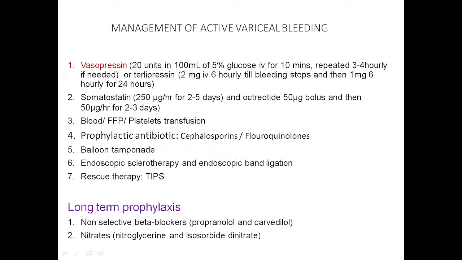Then, if patient is having anemia, then you have to give blood. Patient is having increased prothrombin time, so you will give fresh frozen plasma. If patient is having thrombocytopenia, then you will give platelets. Then prophylactic antibiotics, so that patient should not develop SBP. Then balloon tamponade, these three things we will discuss in next slide. And then long term prophylaxis by non-selective beta blocker. Suppose patient is having some contraindication for beta blocker.